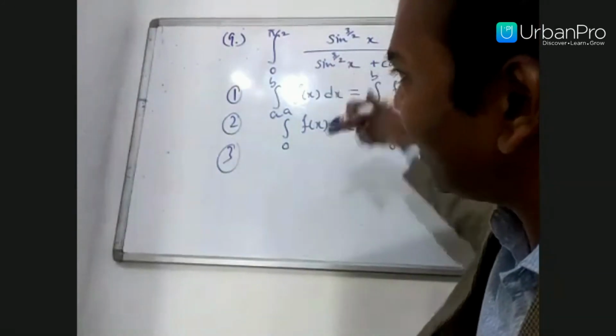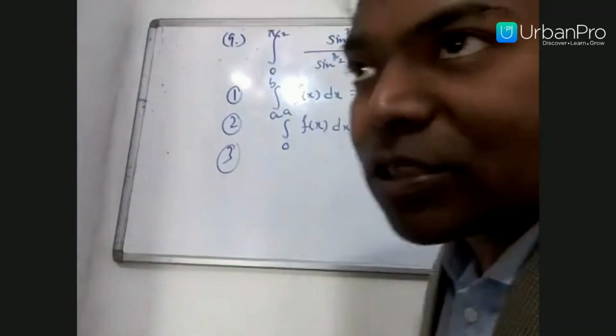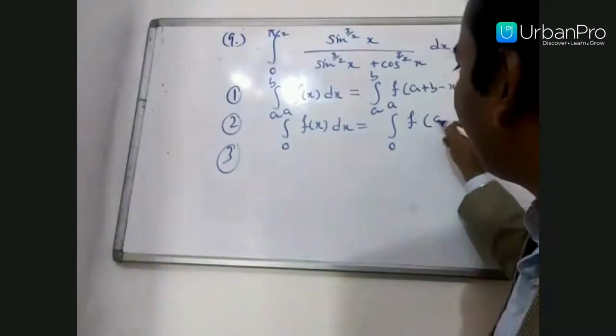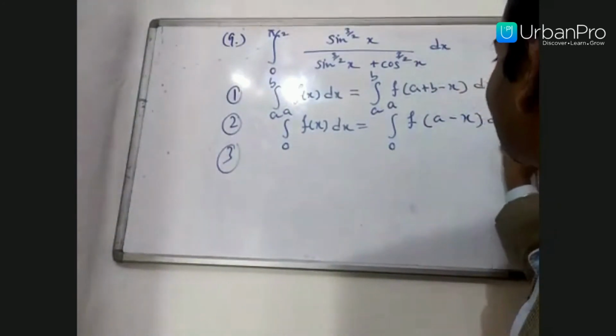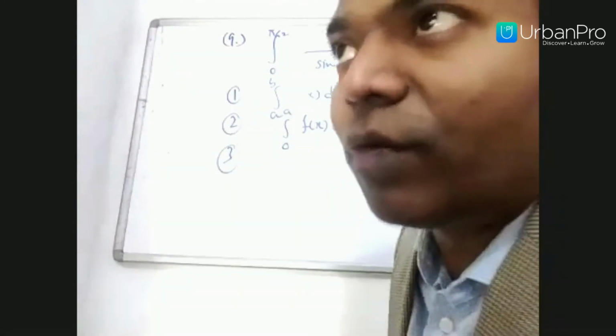In examinations, you can use it very quickly. It is the same as if you take 0 plus a, which is a, so it becomes f of (a minus x). So it looks like two properties here, but it is one property.